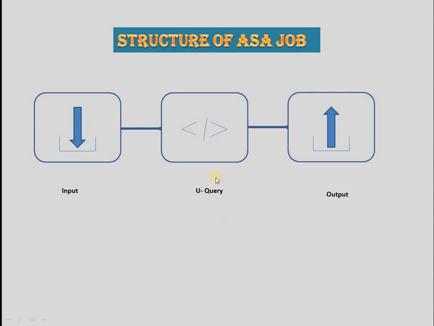Alright, here are the inputs, and we saw in the previous video what the different inputs accepted by Azure Stream Analytics Job are. The query here is a SQL query, that is, a SQL-like query. By using this query, we can pull the data from input and transform it, and if you want to apply any business logic, of course you can apply it. Finally, you can load into output. These are the main components you can see in a Stream Analytics Job. While creating a job, we need to provide input. Then, of course, by using the query, you can apply any business logic. Then finally, you need to provide output, where you want to push the output to. Alright, I hope this is clear.